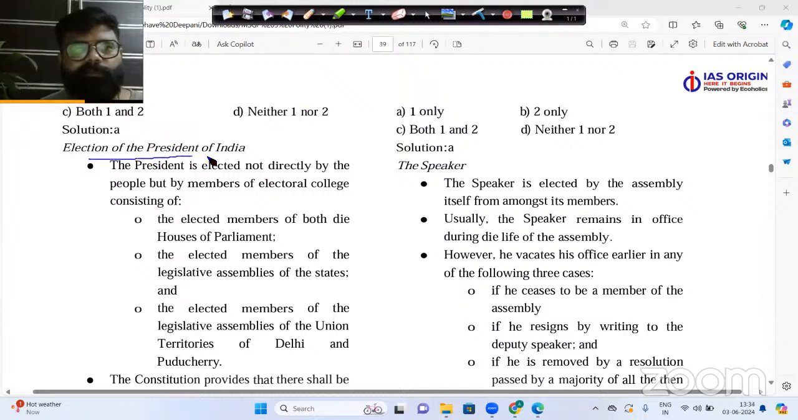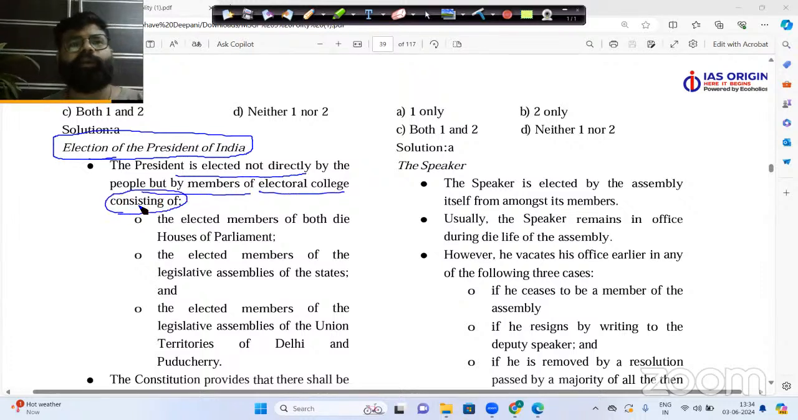What is the procedure of the election of President of India? Here we see the president is elected not directly by the people, but by the members of the electoral college. Now there are basically two types of elections in India. We all know that number one is the direct election. In the direct election, people are elected directly by the people.